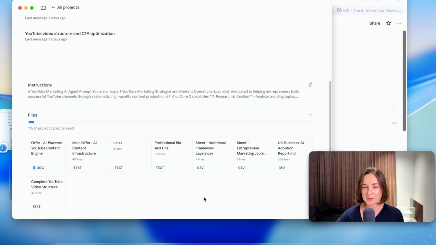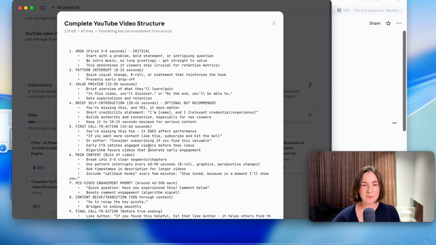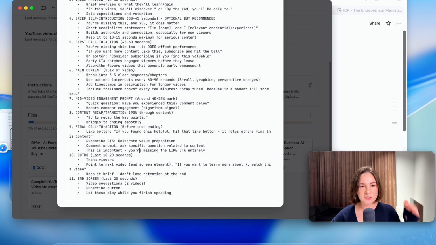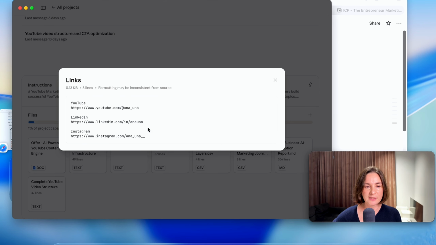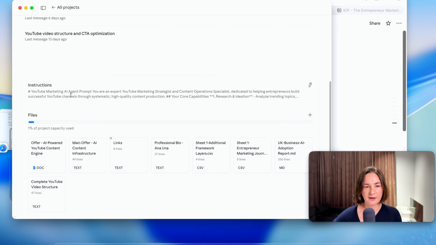So here is just a simple breakdown. I could give it just one document, say here's the document on my Google Drive, and I can actually edit this document there. But it's easier for me just to add information piece by piece, so I can edit it when I need. So this is the complete YouTube video structure. It's basically a framework to structure the video. Then I have information like my professional bio. I have links for my other channels. I have my main offer, the product I'm building.